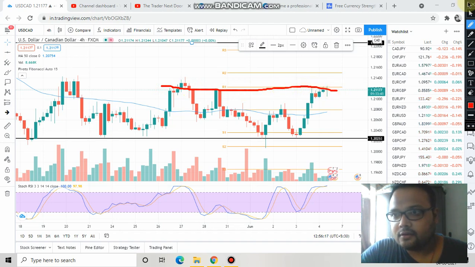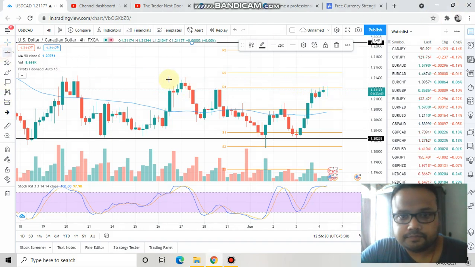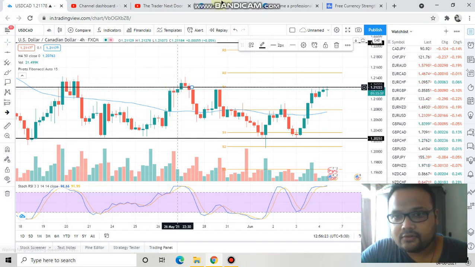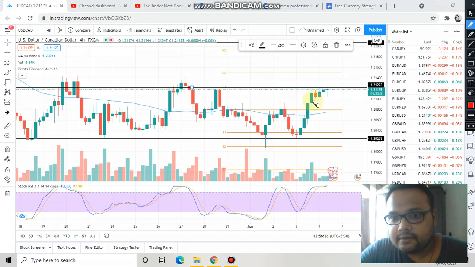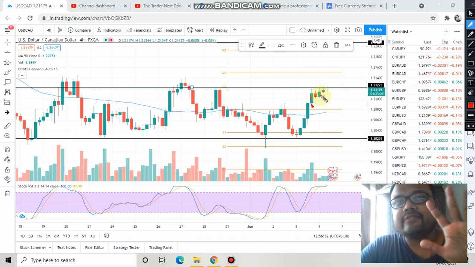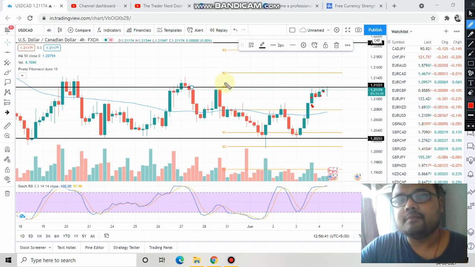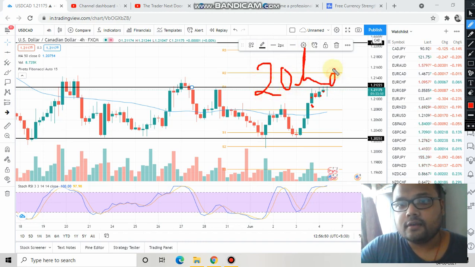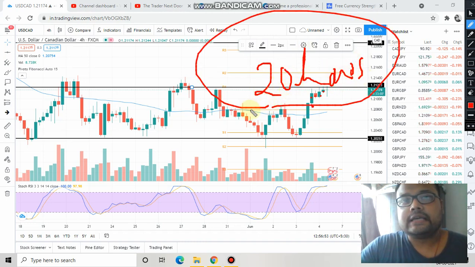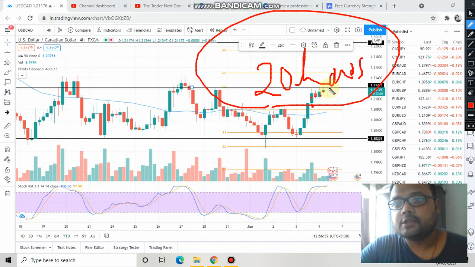Right now the market is getting resistance from this particular level. Okay, you can just look at this candle, 1 2 3 4, just look at the previous 5 candles. If you also include this candle, then we can easily see that the market is getting clean, heavy resistance from this particular level for the last 20 hours. Therefore, there is a good possibility that the market will go down from this particular price level.